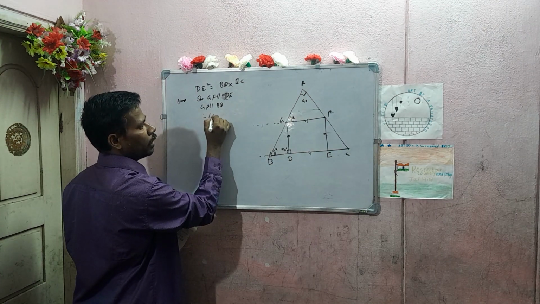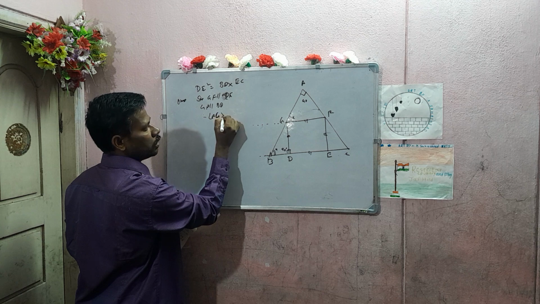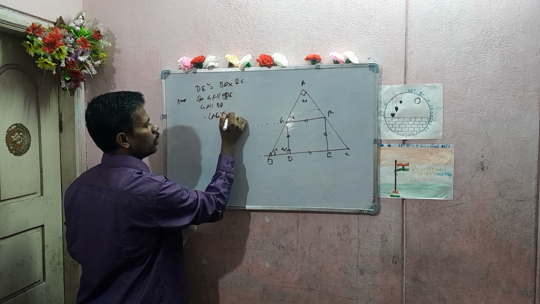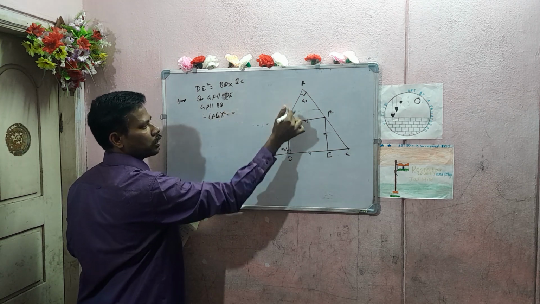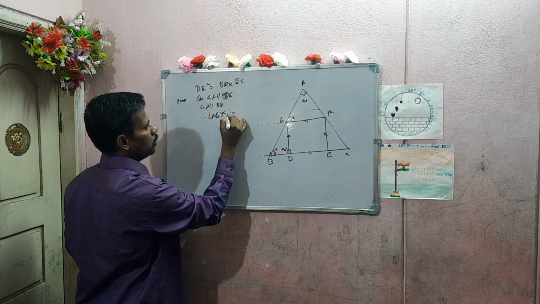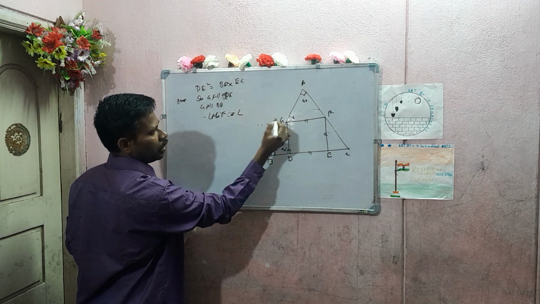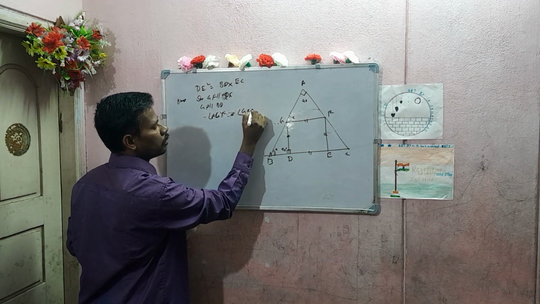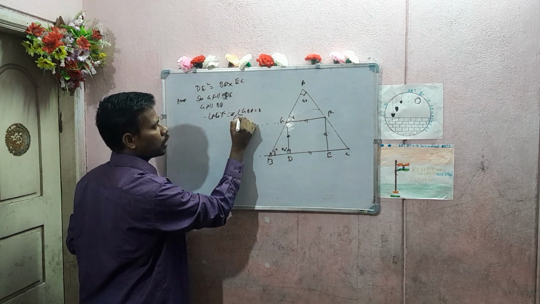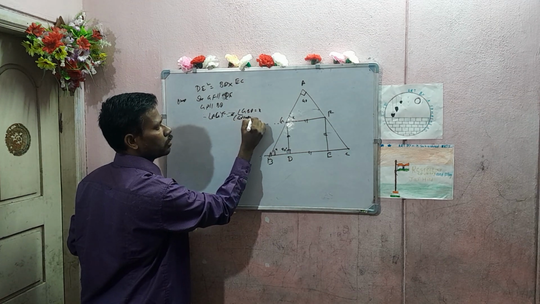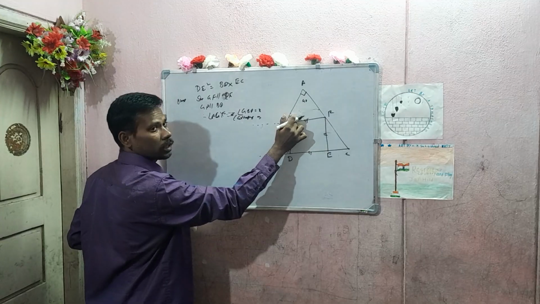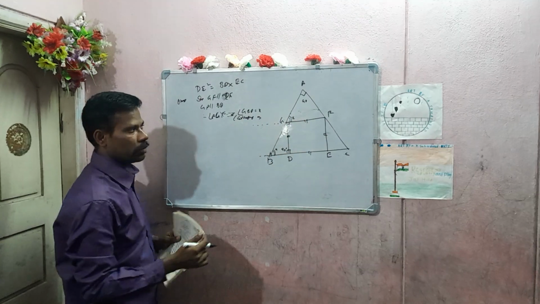Therefore, angle AGF is equal to angle GBD. Both are equal to x, corresponding angles. One angle is exterior, one angle is interior, lying on the same side.